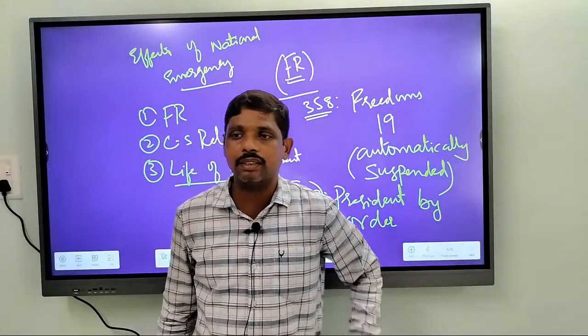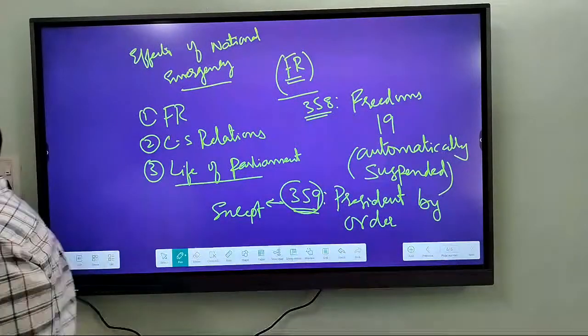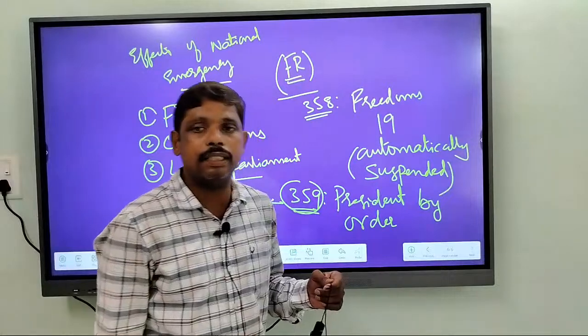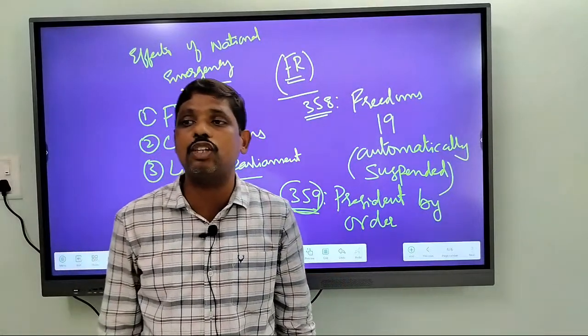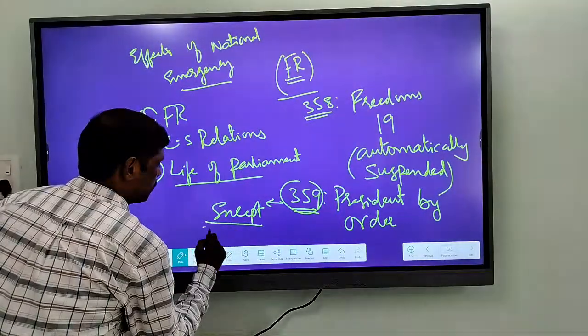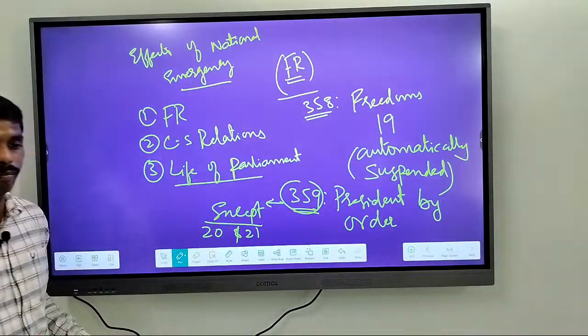Can you remember from the class? What are those rights which are exempted from the effects of national emergency? Coming to the exemptions, it is the rights mentioned in Article 20 and Article 21.